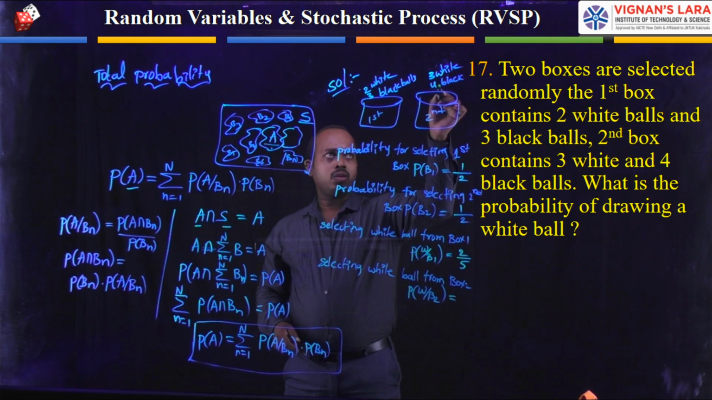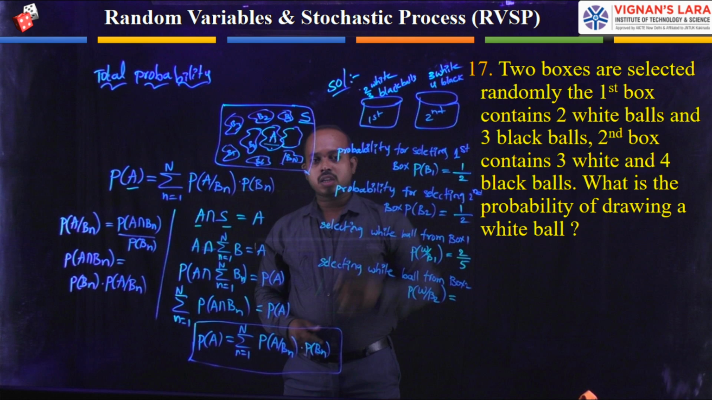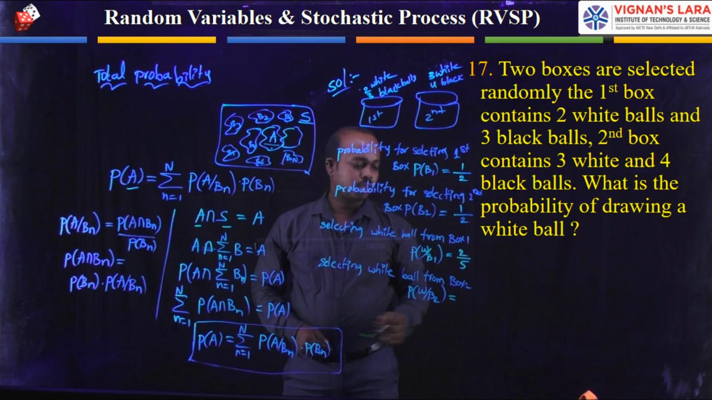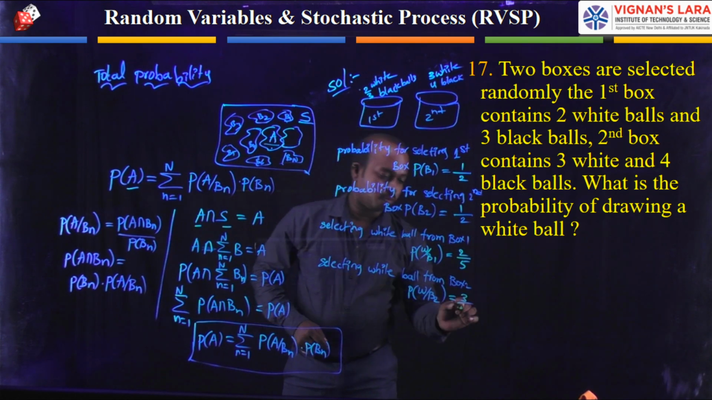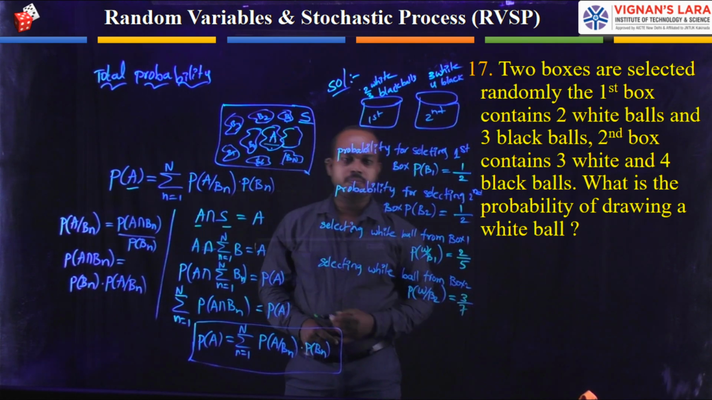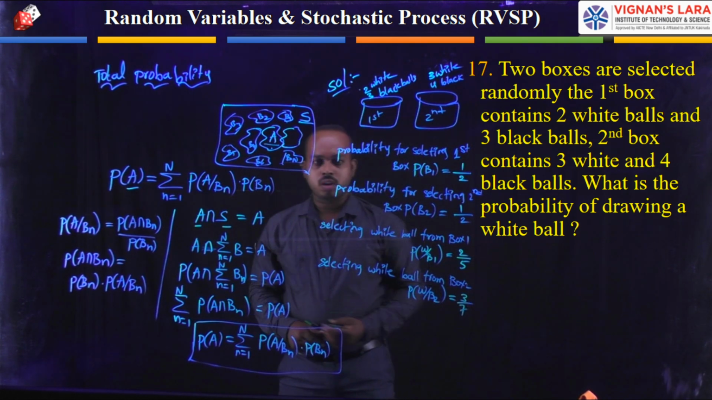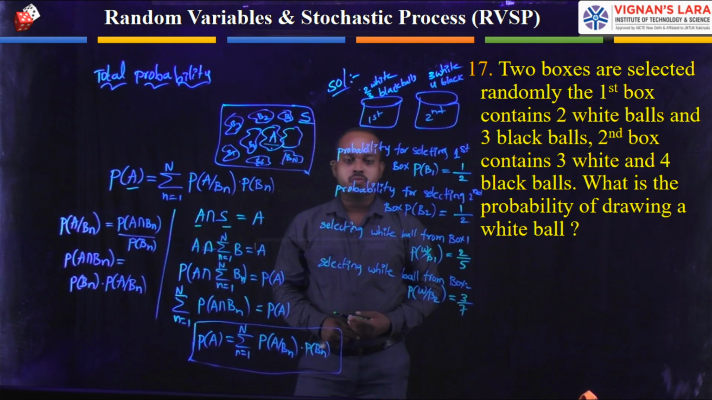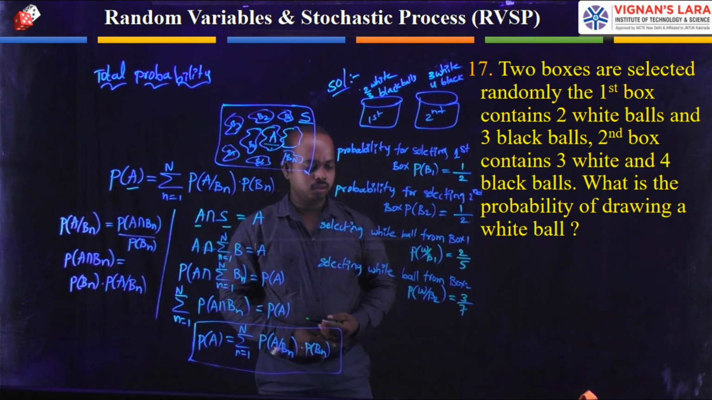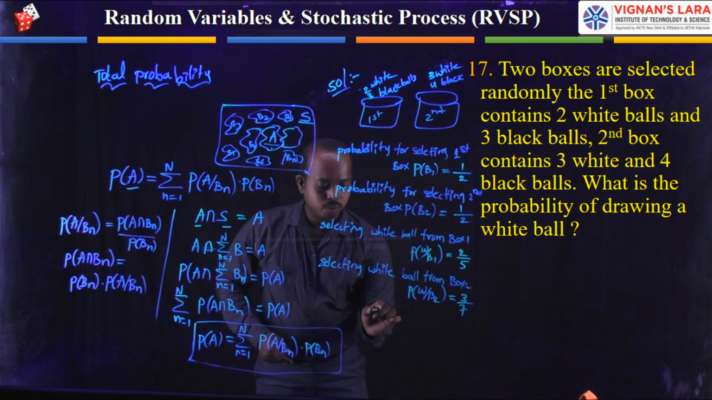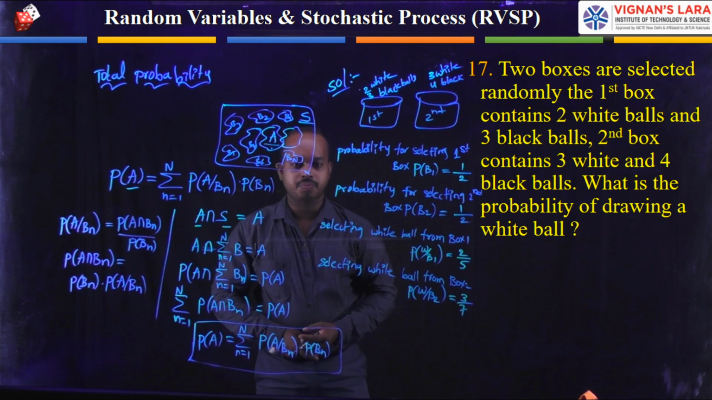Among the 7, the selection is 3, and among them you select 1 ball at a time. That's why we write the number of white balls divided by the total balls, 3 by 7. Now you can give the solution for this by using the total probability theorem. According to the total probability theorem, we have to use this formula.